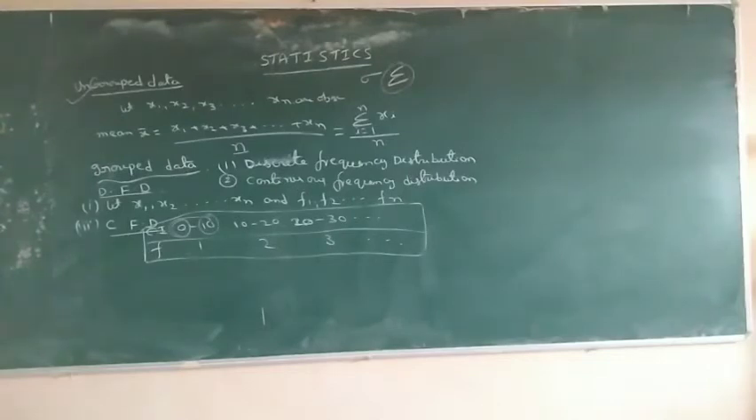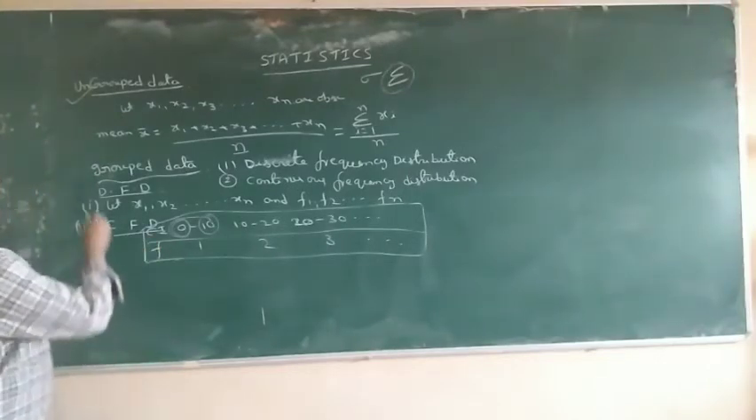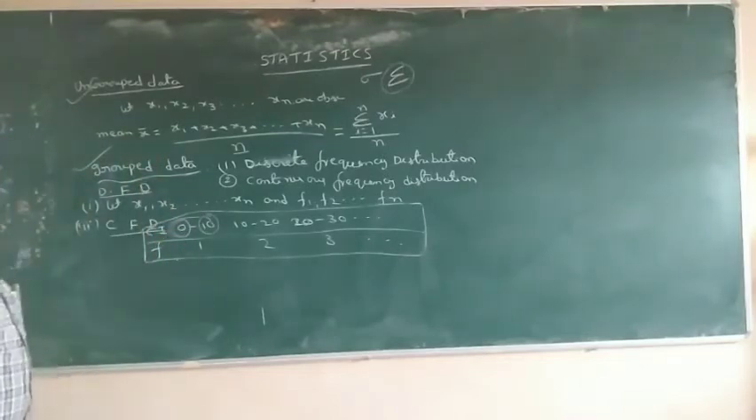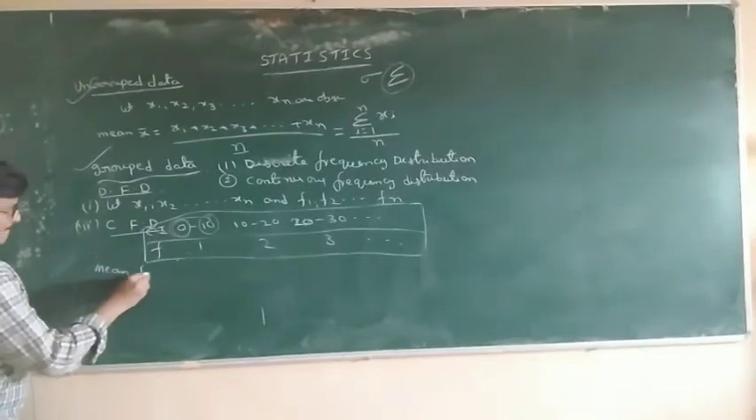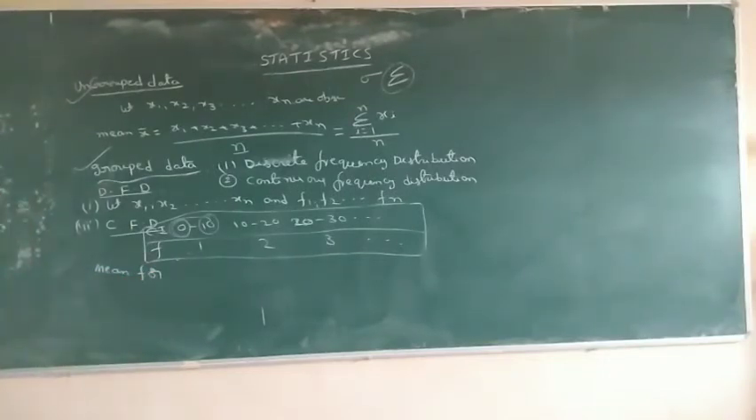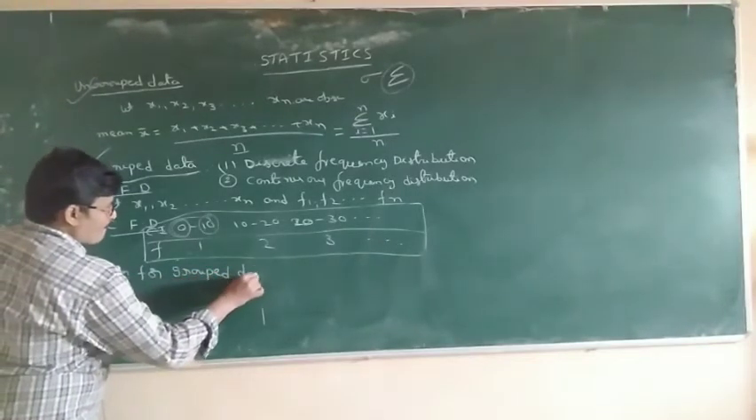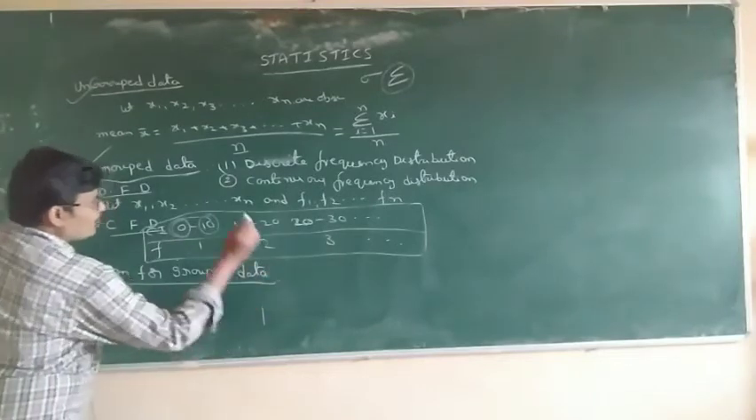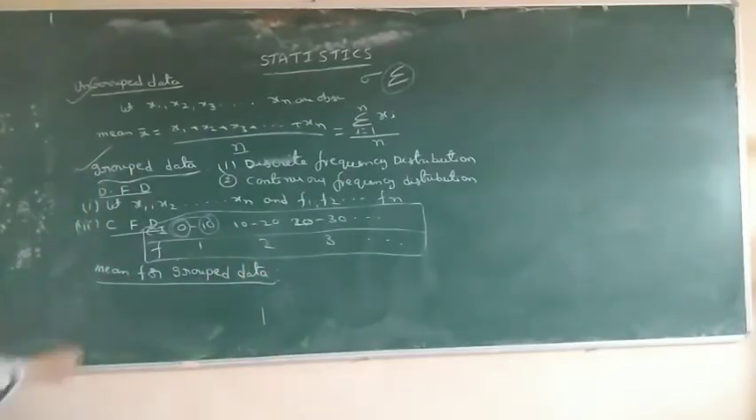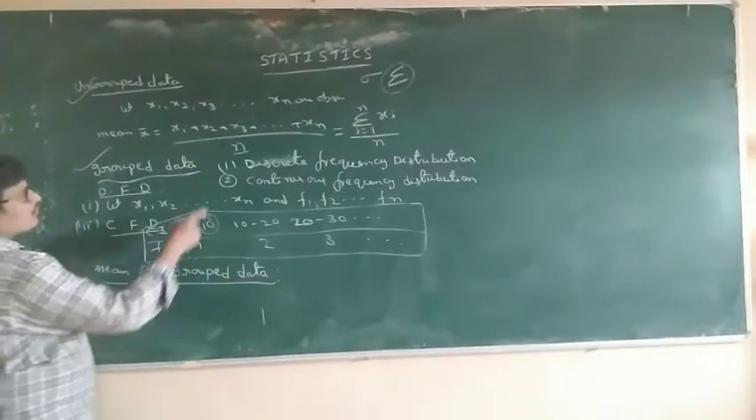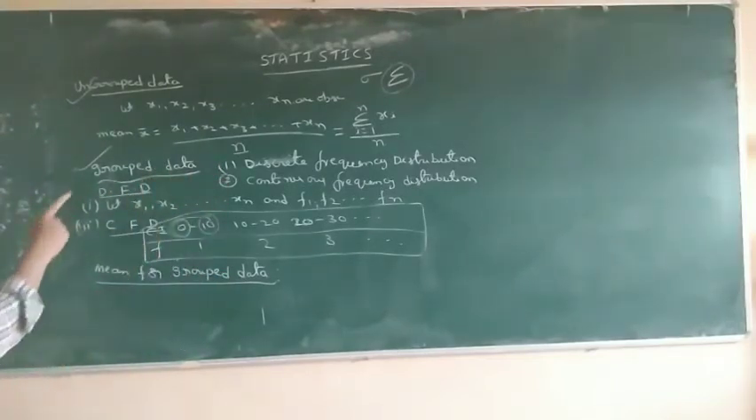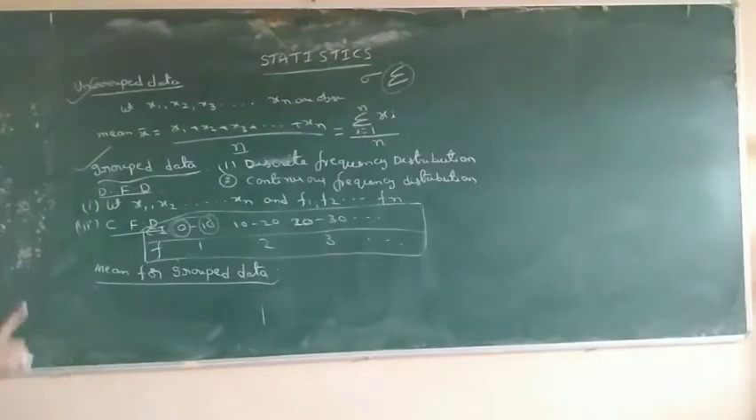Now today we are going to the topic grouped data, the mean for grouped data. We are going to discuss only the mean. Grouped data has two types, first discrete frequency distribution and second continuous frequency distribution. For both, the formula is the same.